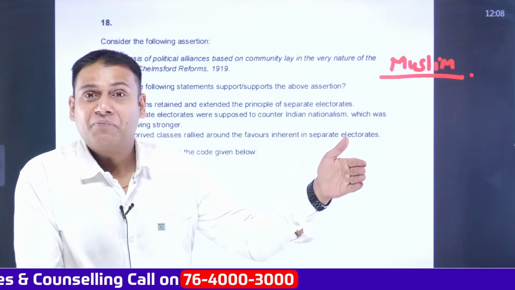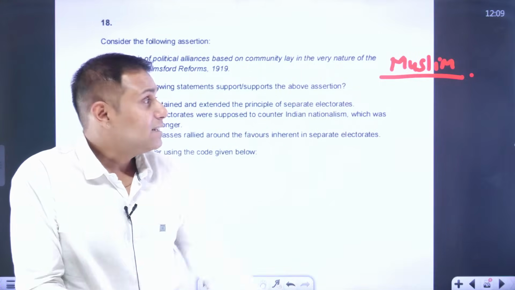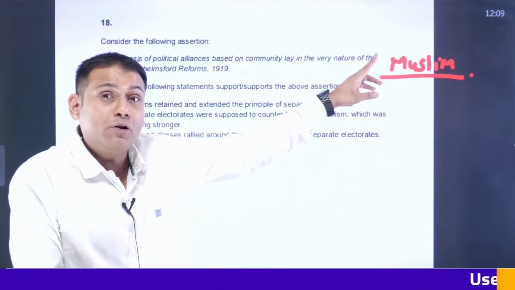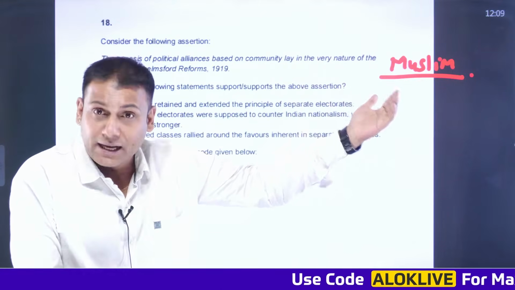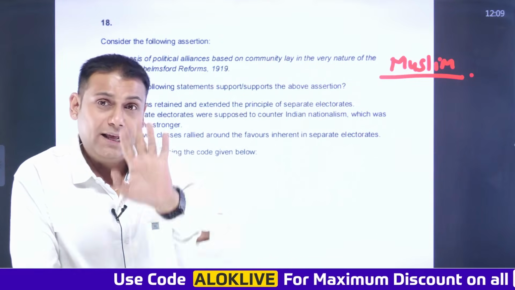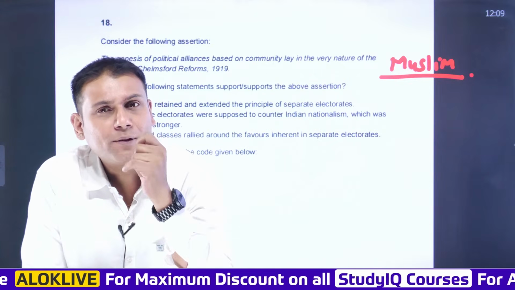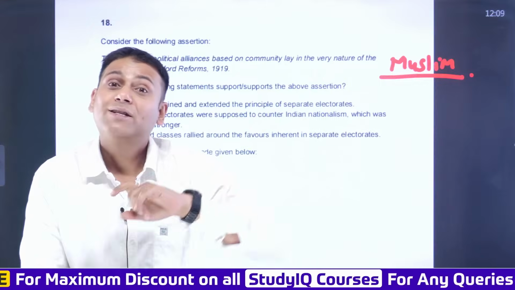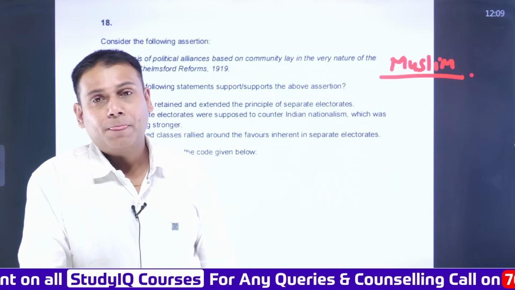Now, as per Government of India Act 1919, the separate electorate that was initially given to the Muslims in 1909 was now extended to the Sikh community and other communities. Now, what is a separate electorate? The basic question that crops up in the mind of every aspirant: what is the difference between separate electorate and reservation of seats?